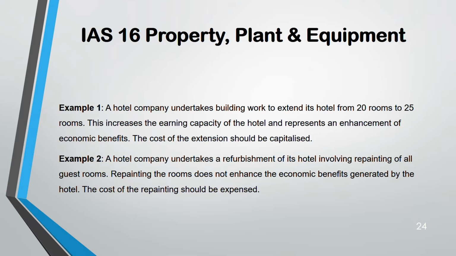Two examples. Example 1, as I told you, in a hotel, if you want to go from 20 to 25 rooms, you can capitalize that expense because your earning capacity will increase from 20 to 25 rooms. So cost of extension, capitalize. Second example, you are repainting the room. Repainting the room will not give you any additional earning capacity. So you have to take the cost of repainting as an expense in the profit and loss account.